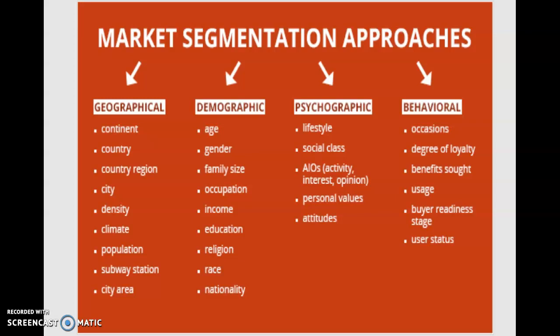Then demographic, as I shared with you: age, gender, family size, occupation, income, education, religion, race, then nationality.